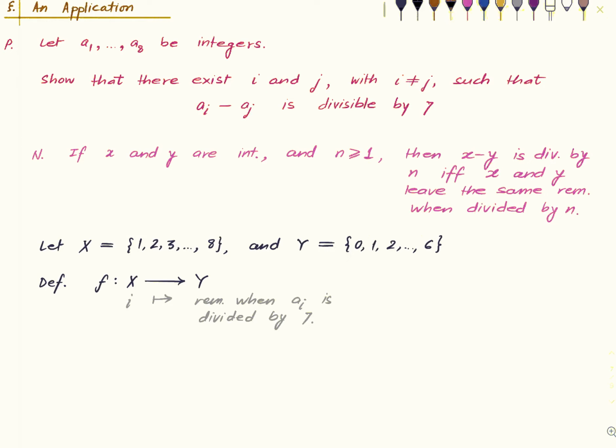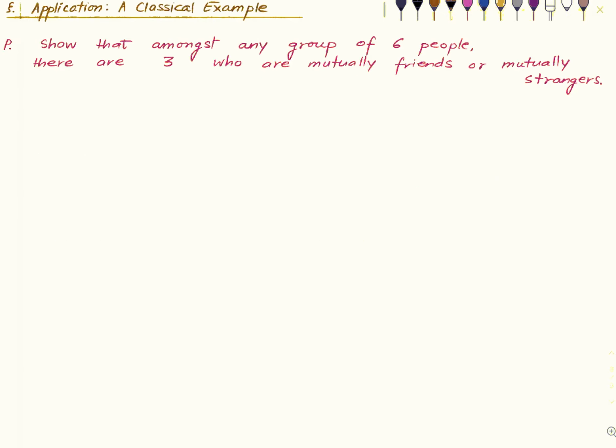And now finally, we have one more classical problem that we will look at. So we want to show that amongst any group of 6 people, there are 3 of them who are mutually friends or mutually strangers. So of course, this requires some assumptions.